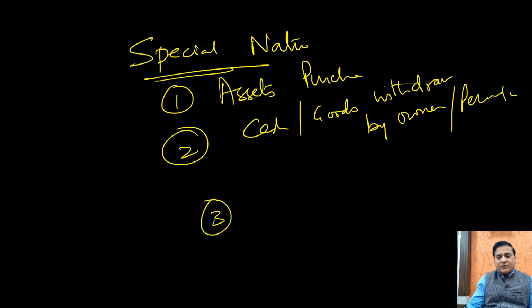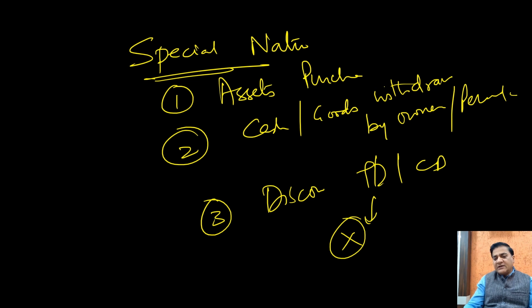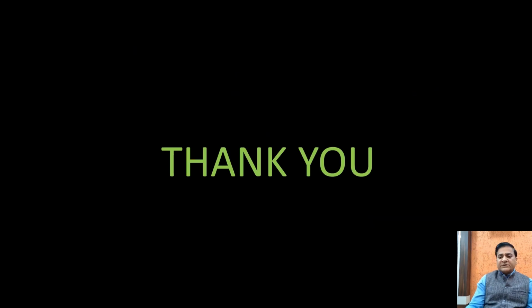Then we talked about the concept of discount, which is trade discount and cash discount, wherein we have seen if it's a trade discount, you do not pass any entry. If it's a cash discount, discount account is involved. Whether to debit that account or credit that account depends on the nature of the transaction. Hope this is clear, right? Thank you so much and bye.